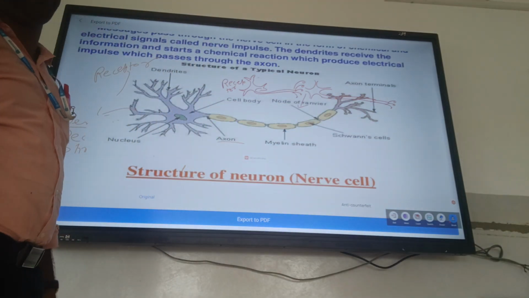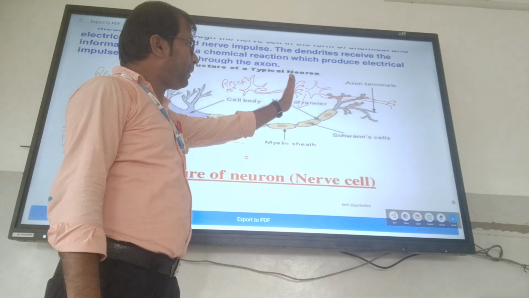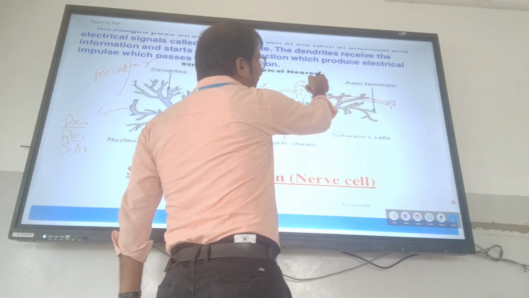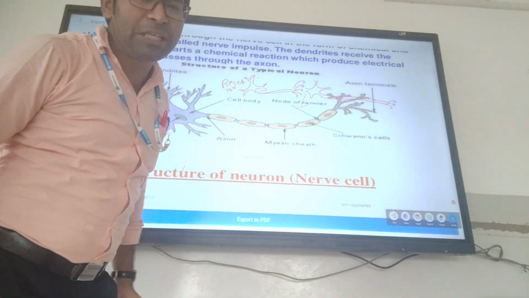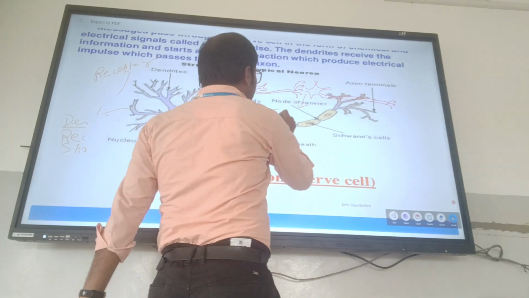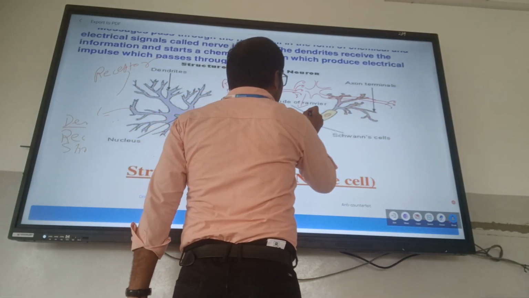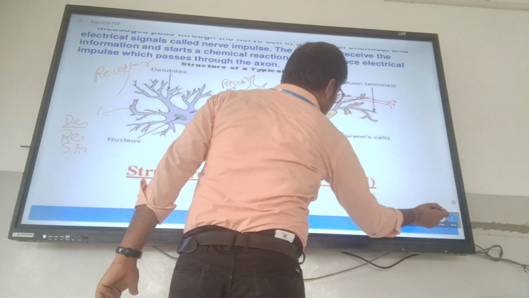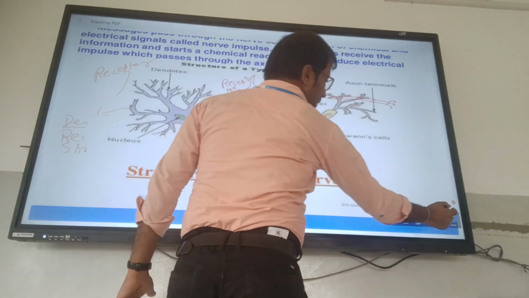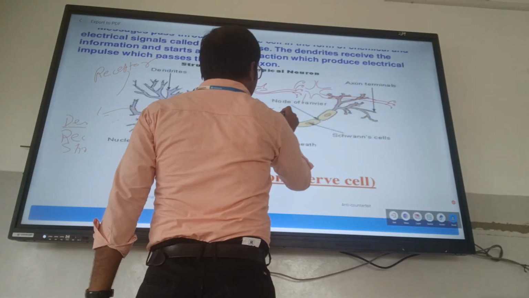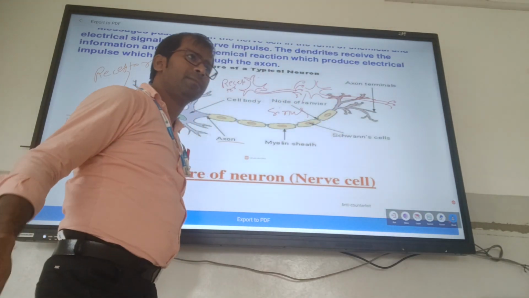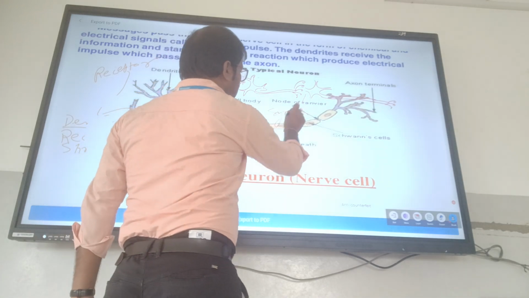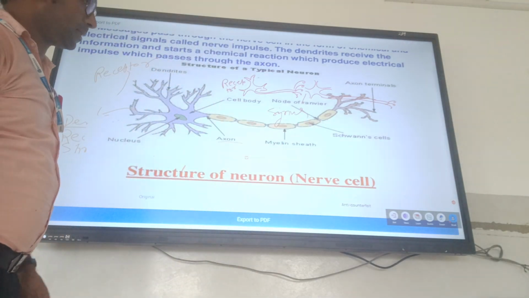That is very, very important. The junction or gap between the axon and dendrite of the next neuron is known as the synapse. Clear?